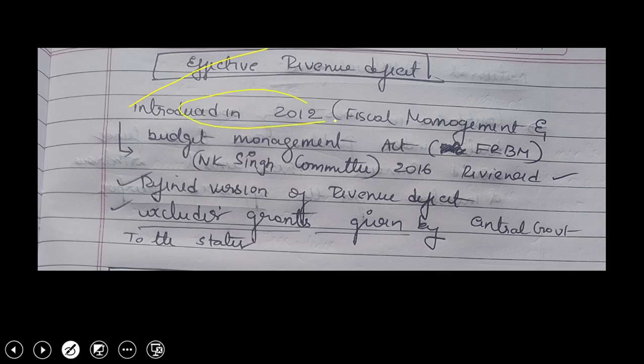Now, what is effective revenue deficit? This was introduced in the year 2012 by the Fiscal Responsibility and Budget Management Act, FRBM, and it was later reviewed by the NK Singh Committee in 2016. This is the refined version of the revenue deficit. Revenue deficit, as I told you, is when expenditure is more than income. Under effective revenue deficit, the exception is that grants given by the government to the states are excluded.